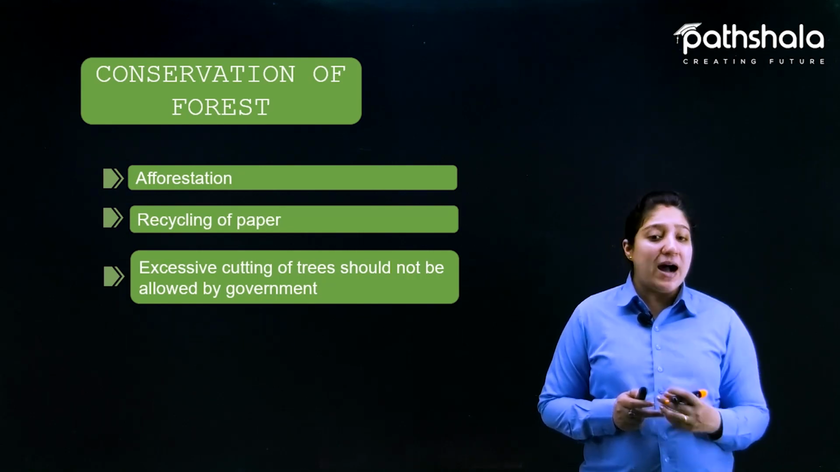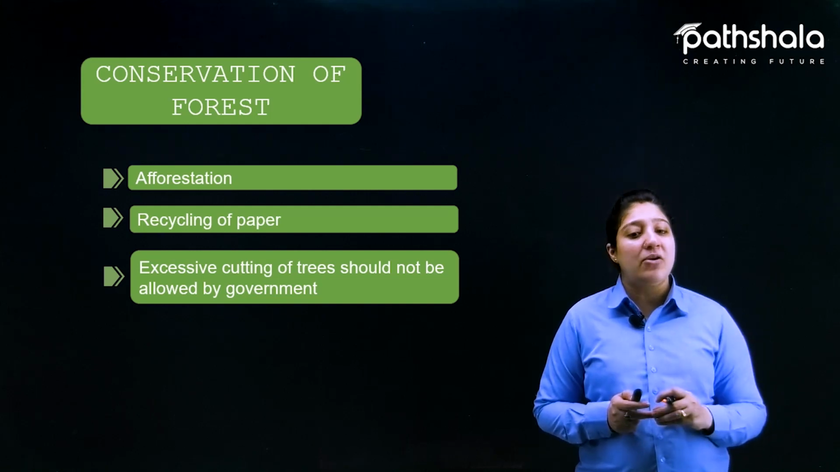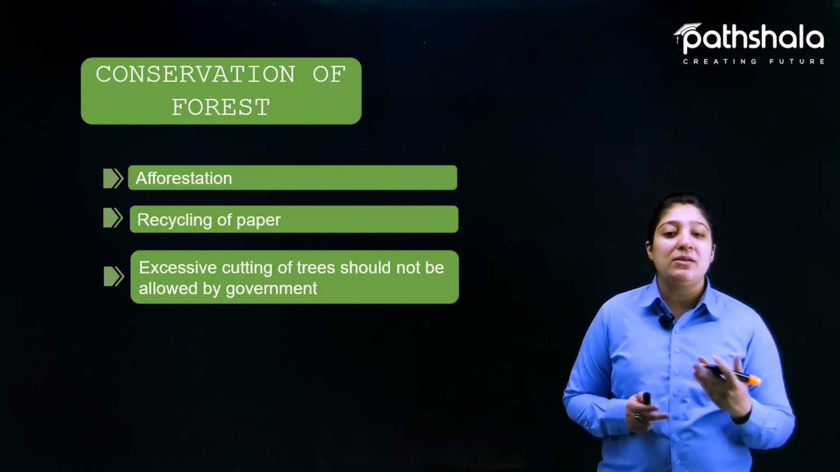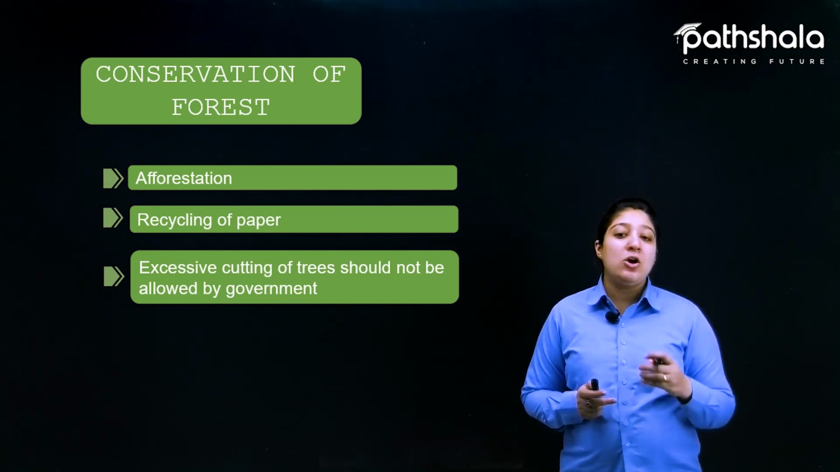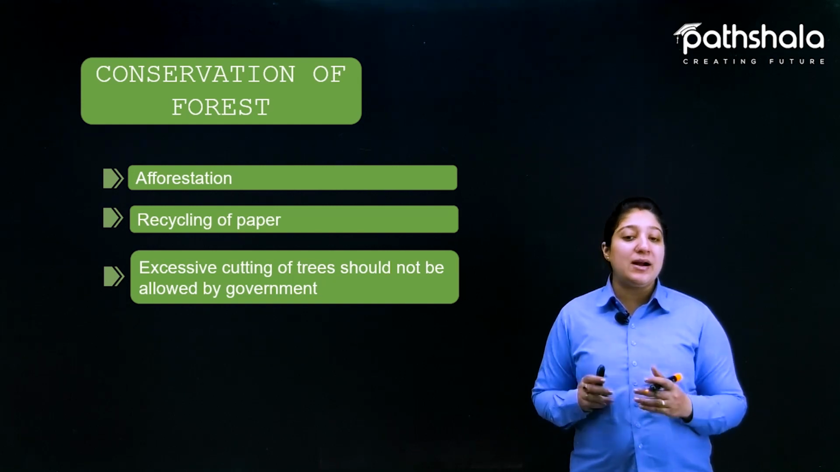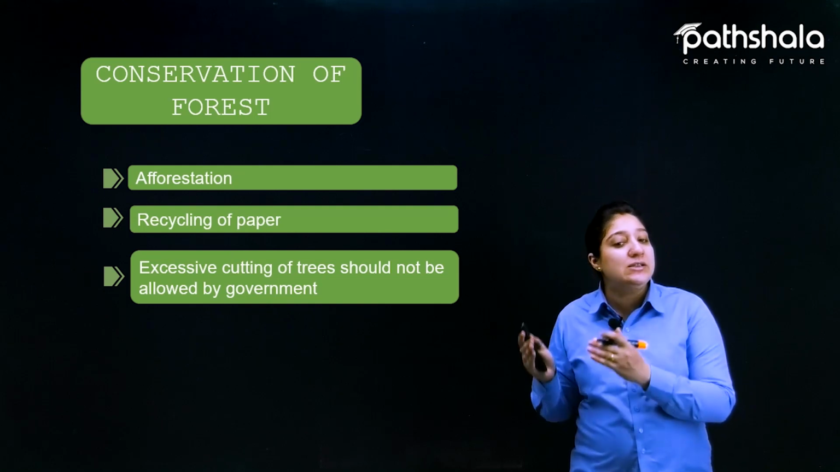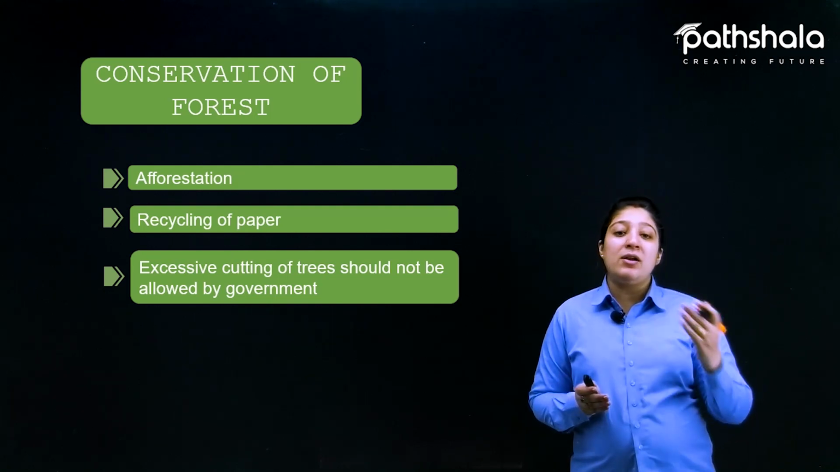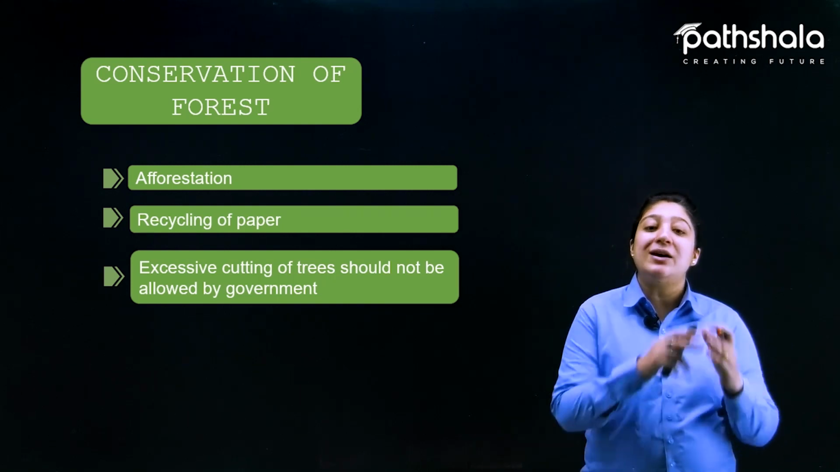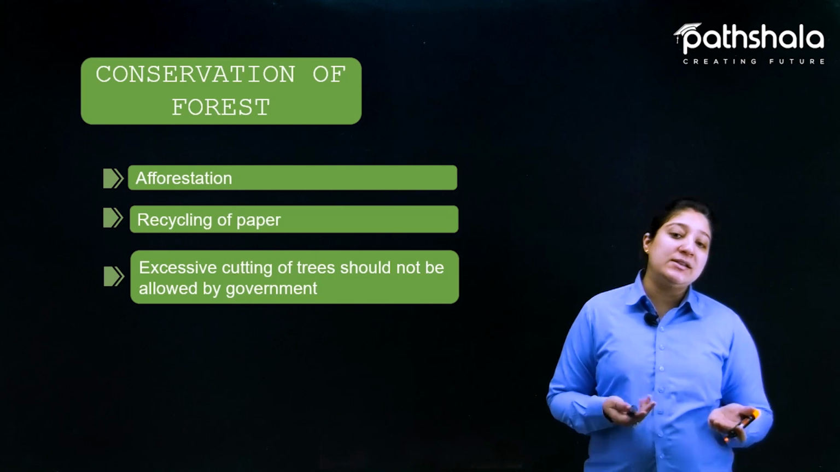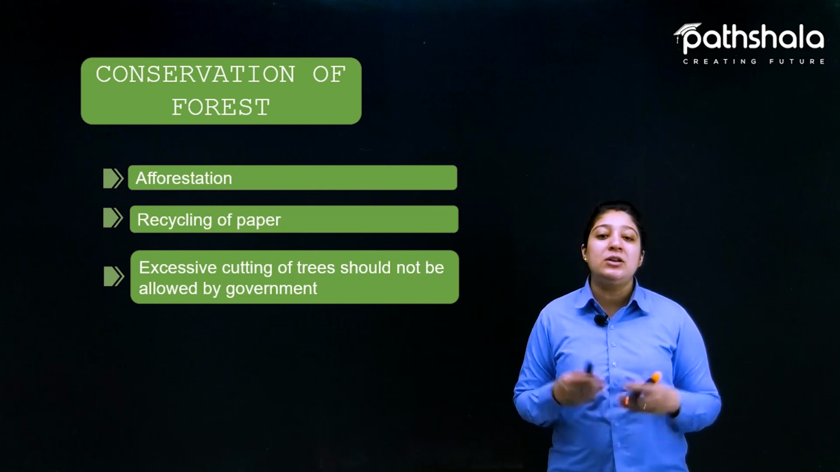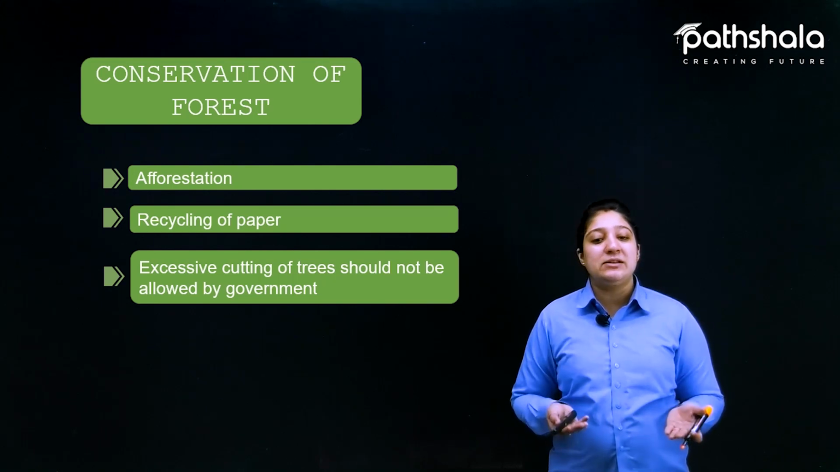So it becomes our duty also to see in our surroundings that nothing like this is happening, and we have to grow more and more trees so that there will be proper conservation. And as a result, if we conserve the forest, that will result in the conservation of earth also. And if earth is protected properly, all the living organisms staying on the earth will be protected by themselves, right?